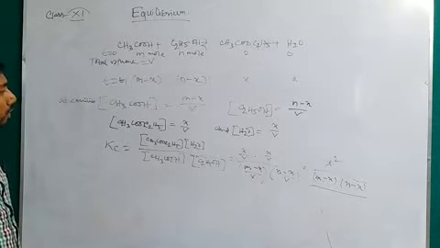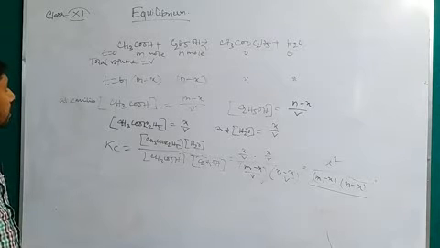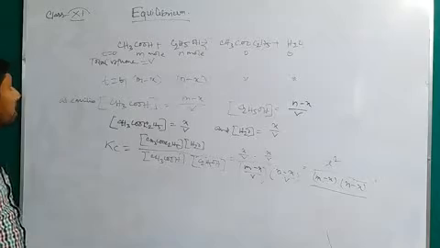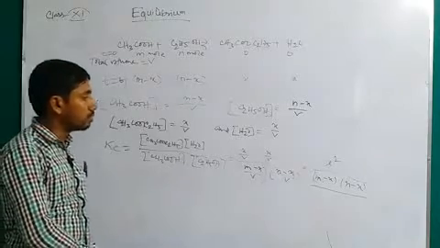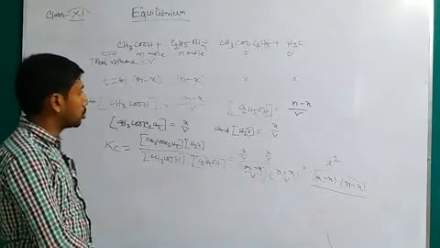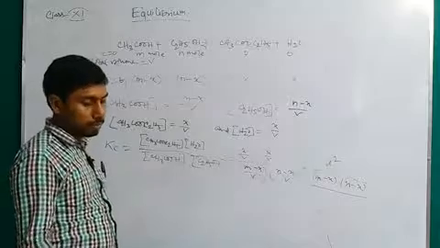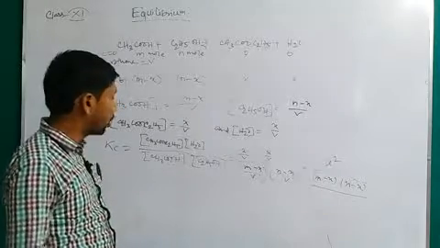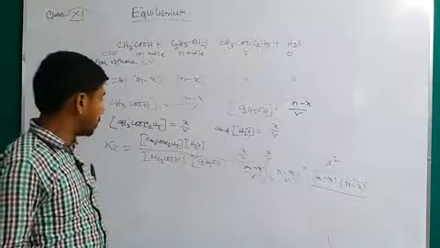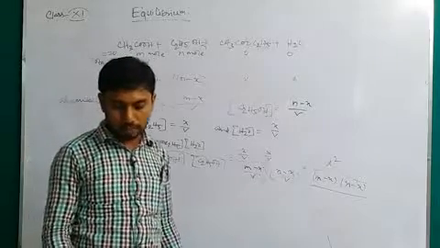It can be further concluded from the expression of such kinds of equilibria, where everything is in the liquid phase, that there is no dependency on volume for the equilibrium constant.